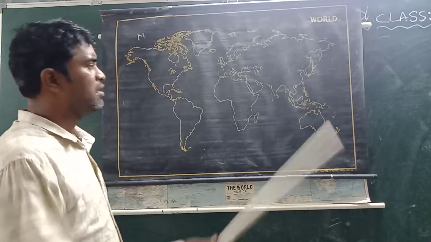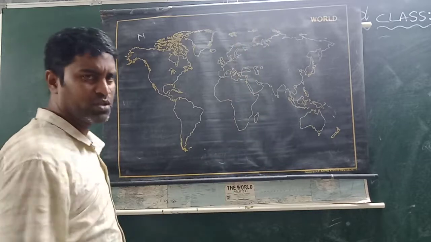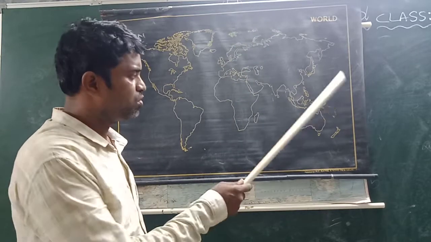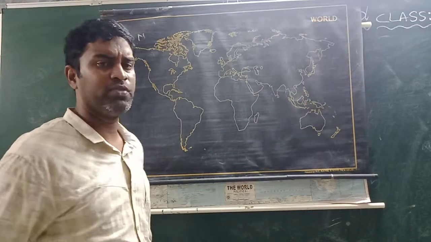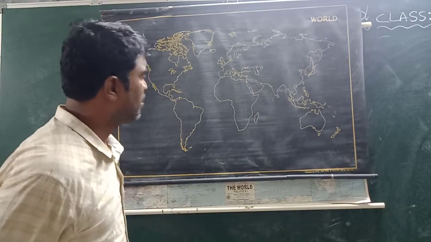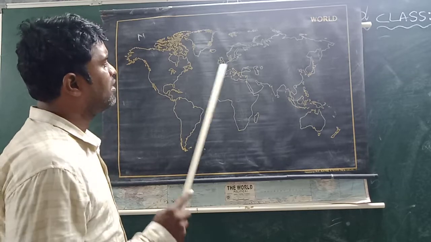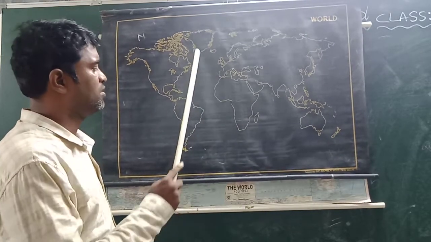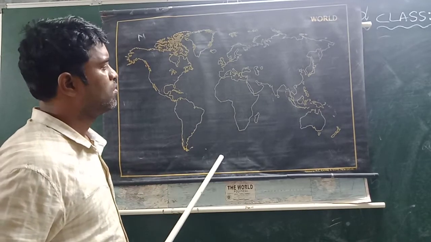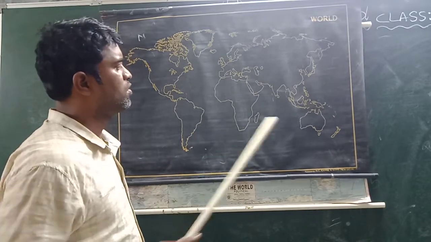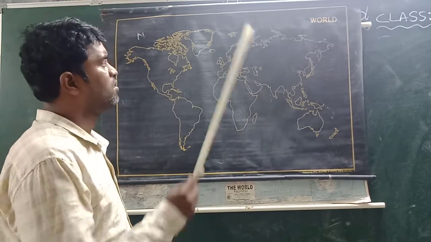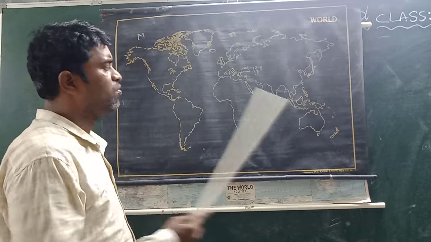Next, I am going to tell you the 4 major oceans. East, west, we have the Pacific Ocean. Because of its extreme calmness, this ocean is named the Pacific Ocean. Next, the Atlantic Ocean, between South America and Africa. Next, below India, we have the Indian Ocean. Next, here, the Arctic Ocean. These are the 4 major oceans.